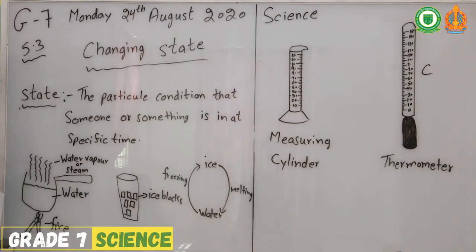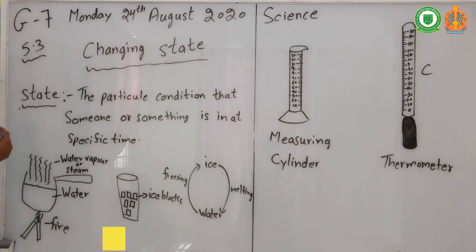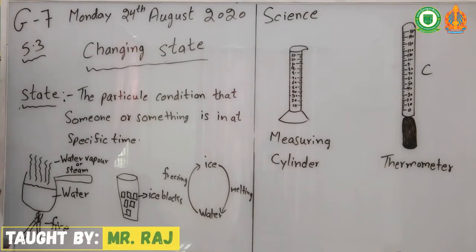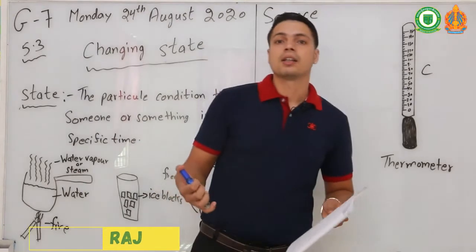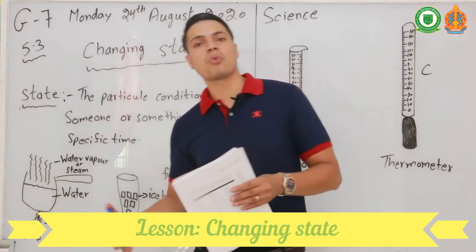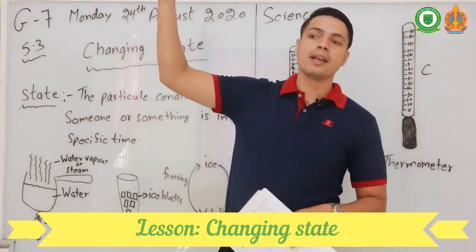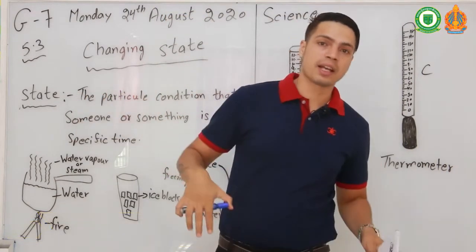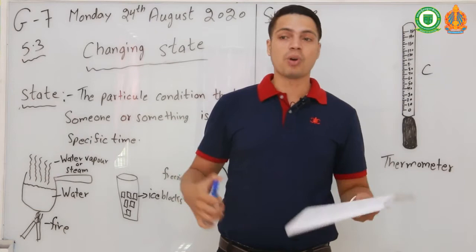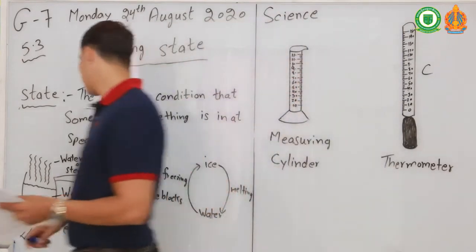When the steam gets cold or touches anything cold, it becomes liquid again. It's the same as the water cycle. If you remember, water becomes steam, water vapor, goes to the sky, then cools down and comes back again in the form of rain. So it's the same like this.